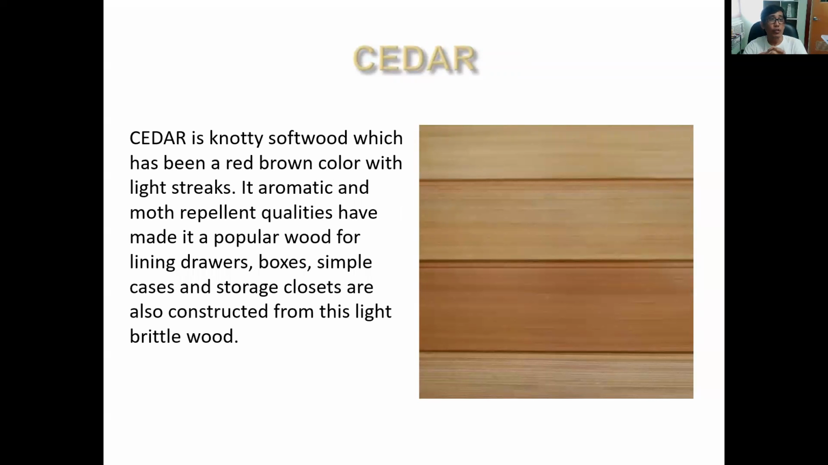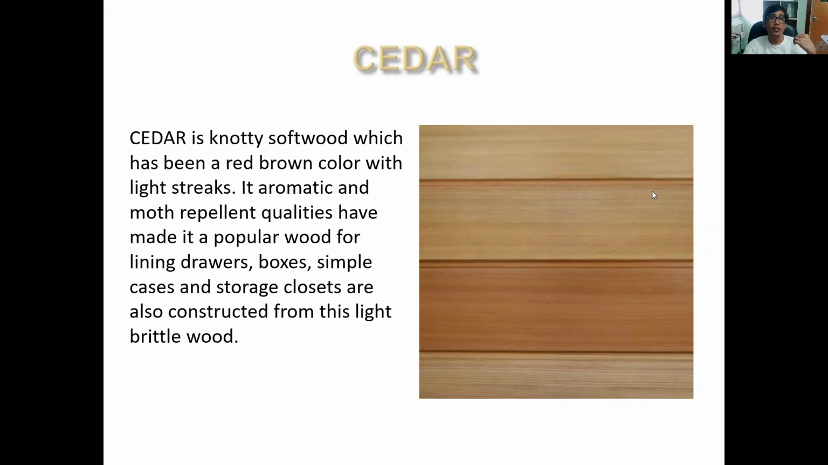Another one is cedar. So this is a nutty softwood which has a red brown color with light streaks. Its aromatic and moth repellent qualities have made it popular for boxes, lining drawers, simple cases, storage closets. This is another type of wood that you use for closets or cabinets because of the aromatic color and the moth repellent qualities. So this is commonly used for cabinets and drawers and china cabinets, clothes cabinets.